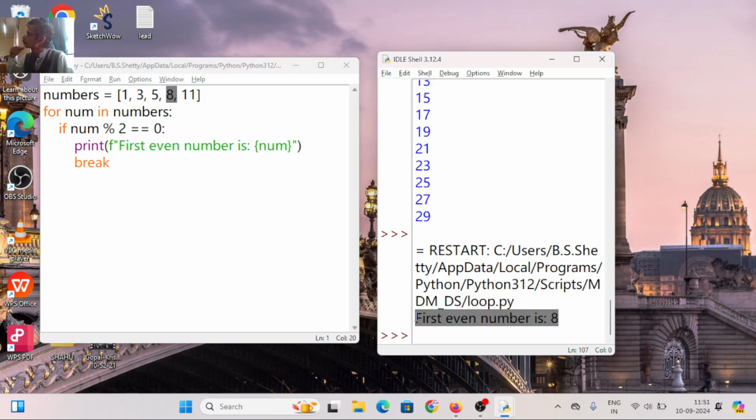Clear? Now we are learning how to use loop, how to use if, and how to use break. We are learning 3 different concepts here: loop, if condition with mod operator, and break. Clear? Understood? Okay. What will happen? Suppose I make it 11, 8, 12, 16. Tell me what will happen now. Suppose I make it continue, what will happen?